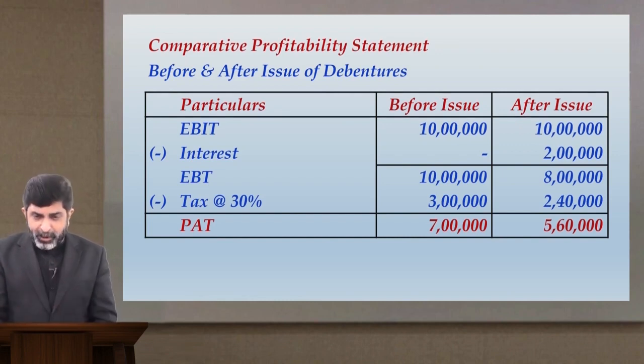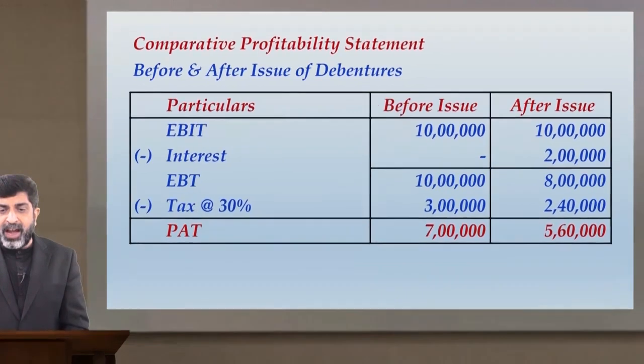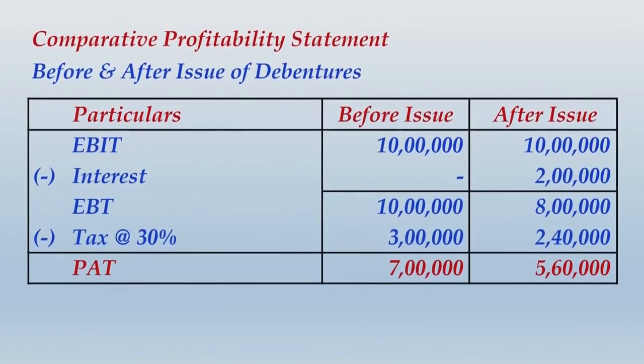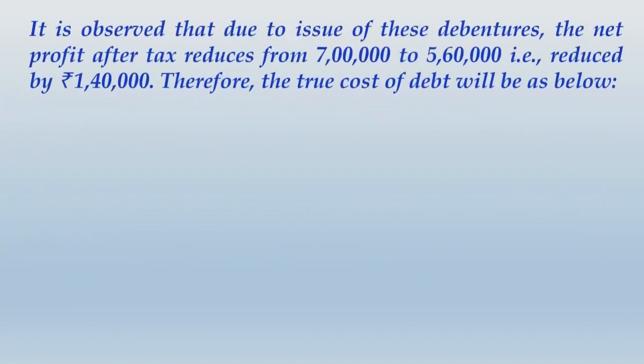I am sure you have understood this point, and once you have understood, let me take you ahead and give some further notes on the same. So carefully note down the matter ahead. It is observed that due to issue of these debentures, the net profit after tax reduces from rupees 7 lakhs to rupees 5 lakh 60,000, that is reduced by rupees 1 lakh 40,000. Therefore the true cost of debt will be as below.